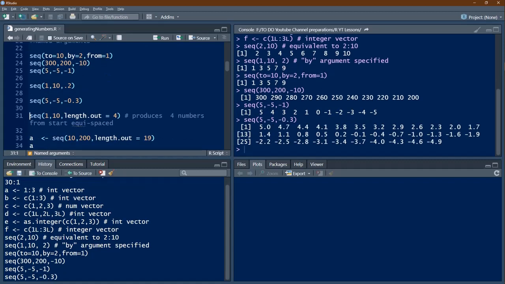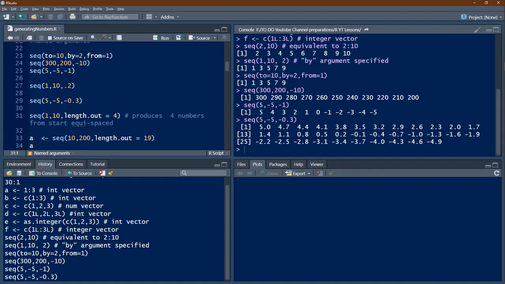Here we go up to minus 4.9. Next one will be minus 5.2, which is beyond minus 5, so therefore that doesn't figure. And since it starts with 5, it starts with 5 here. But the ending cannot be assured to be the same number because of the step which we have given.